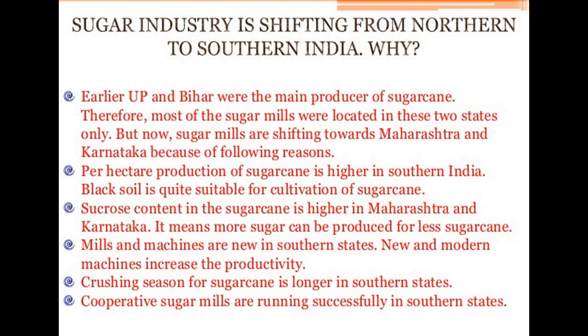First of all, the per hectare production of sugarcane is higher in southern India. Then, black soil is quite suitable for cultivation of sugarcane, and the sucrose content in the sugarcane is higher in Maharashtra and Karnataka. It means more sugar can be produced from less sugarcane. Then, the mills and machines are new in the southern states. They have new and modern machines, increasing productivity. The crushing season for sugarcane is longer in southern states, and cooperative sugar mills are running successfully in the southern states.